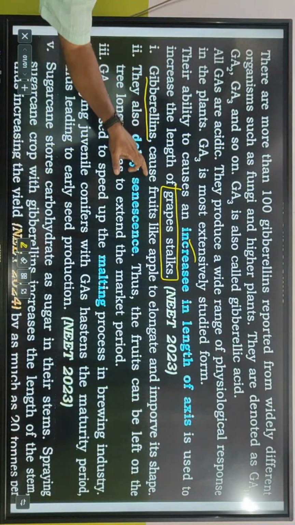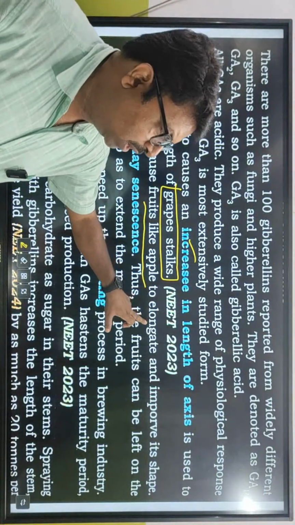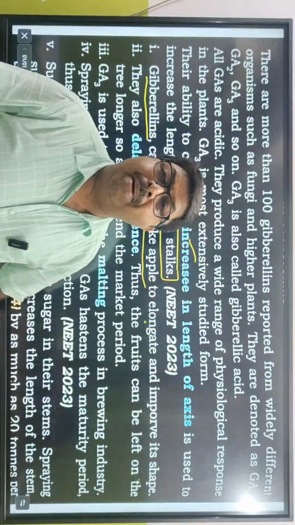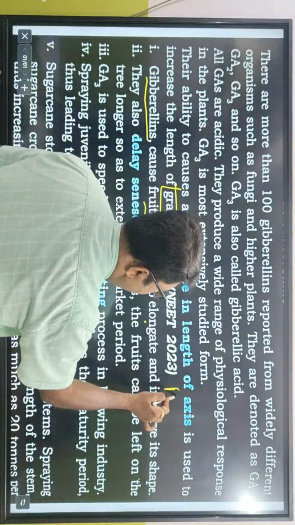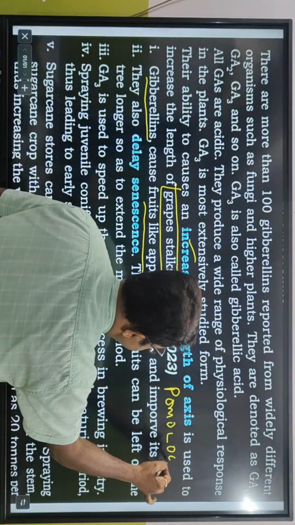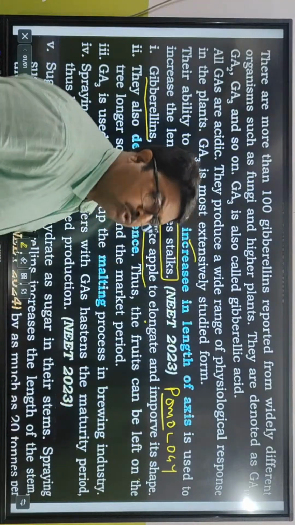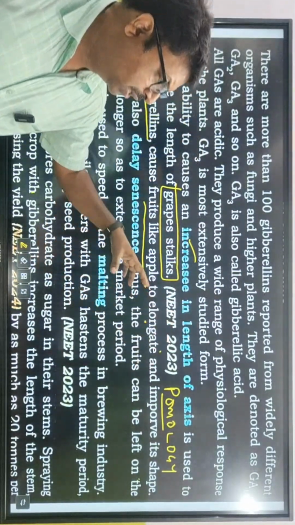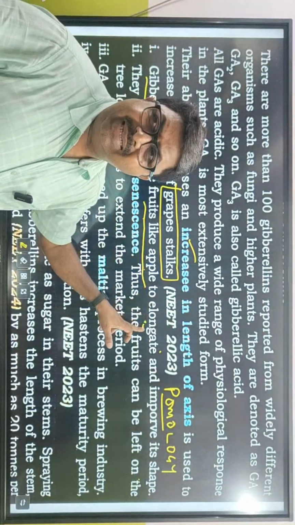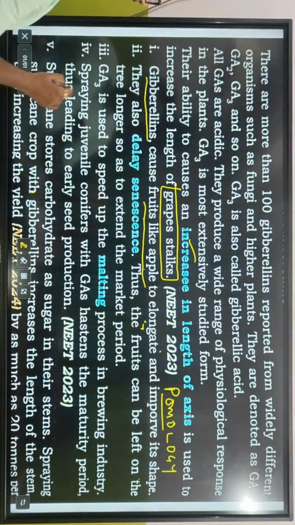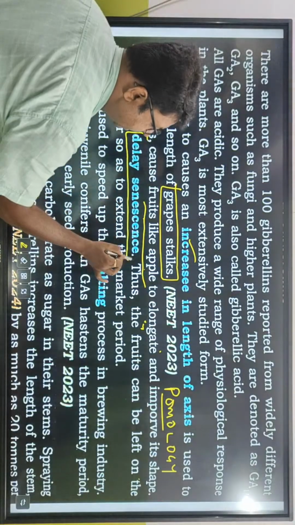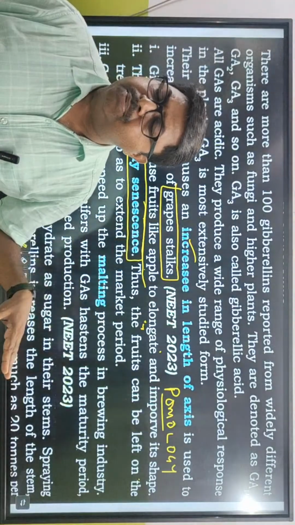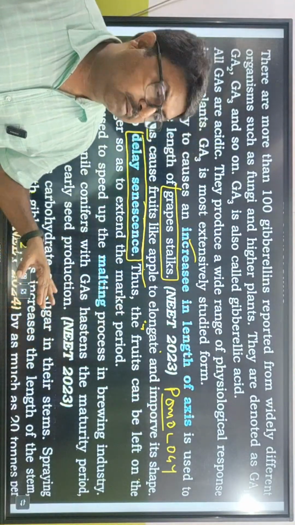Next, gibberellins cause fruit like apple to elongate and improve in its shape. Pomalin. What is pomalin? Where does the term pomalin come from? What is the study of fruit called? The study of fruit is called pomology. So the term pomalin is related with fruit. So it can elongate the size of the apple and improve its shape. Also delay in senescence, meaning it will slow down the ageing process.